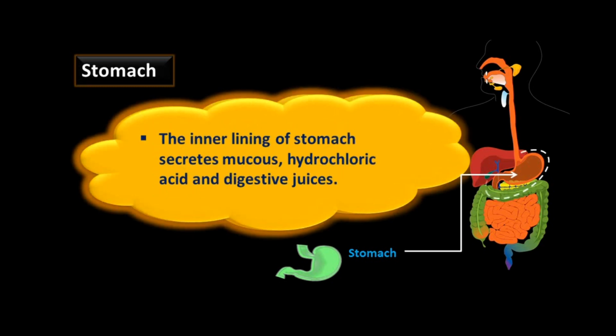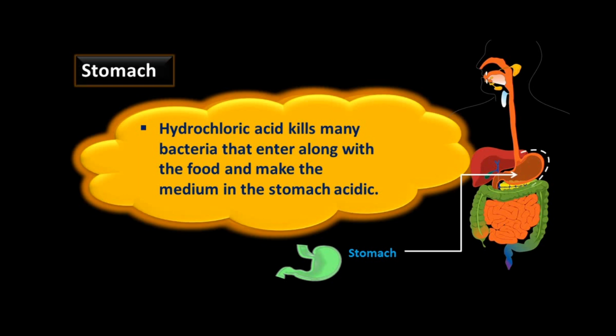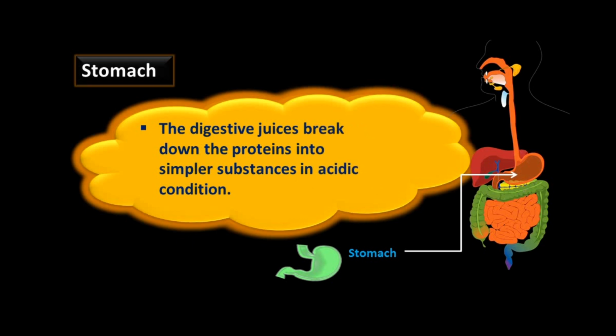The inner lining of the stomach secretes mucus, hydrochloric acid and digestive juices. Mucus protects the inner lining of the stomach from acidic conditions. Hydrochloric acid kills many bacteria that enter along with the food and makes the medium in the stomach acidic for the breakdown of protein molecules. The digestive juices break down the proteins into simpler substances in the acidic condition created by hydrochloric acid.